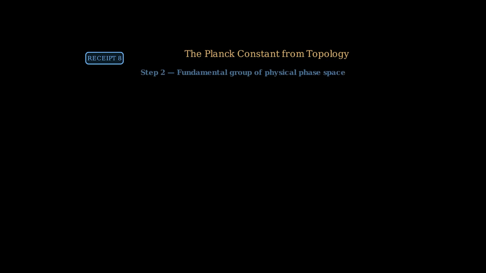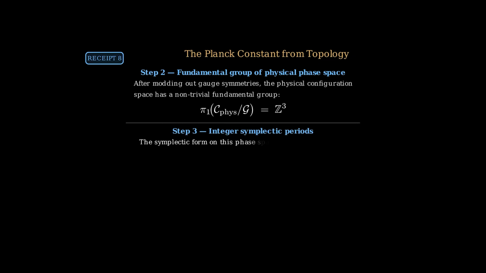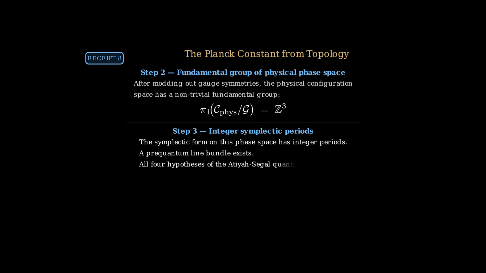Step 2. The physical phase space, after modding out gauge symmetries, has a non-trivial fundamental group. Pi1 of C physical mod G equals Z cubed. Step 3. The symplectic form on this phase space has integer periods. A prequantum line bundle exists. All 4 hypotheses of the ITE-Seagull quantization theorem are satisfied.